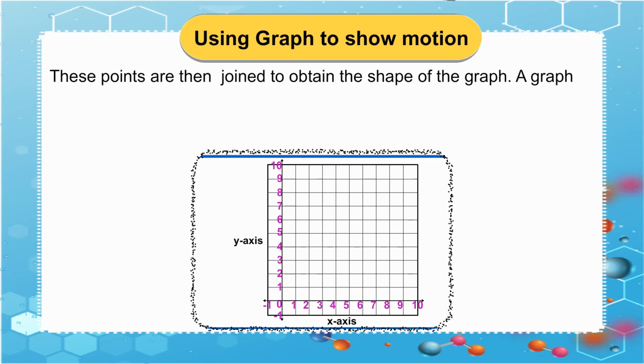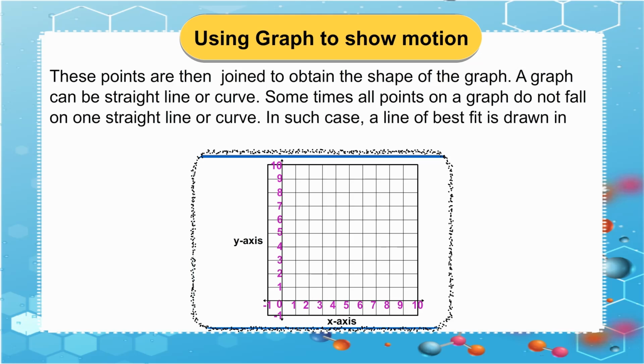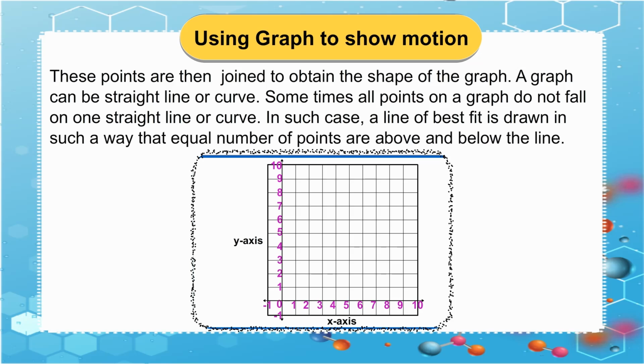These points are then joined to obtain the shape of the graph. A graph can be straight line or curve. Sometimes all points on a graph do not fall on one straight line or curve. In such case, a line of best fit is drawn in such a way that equal number of points are above and below the line.